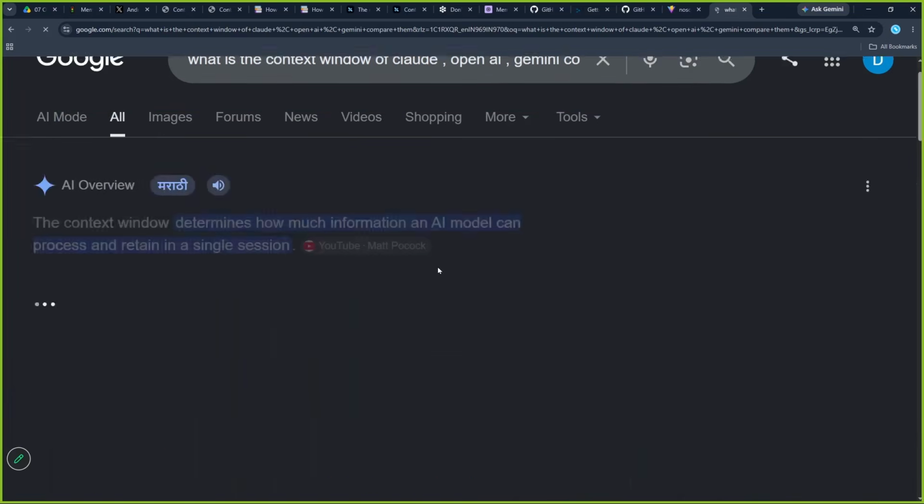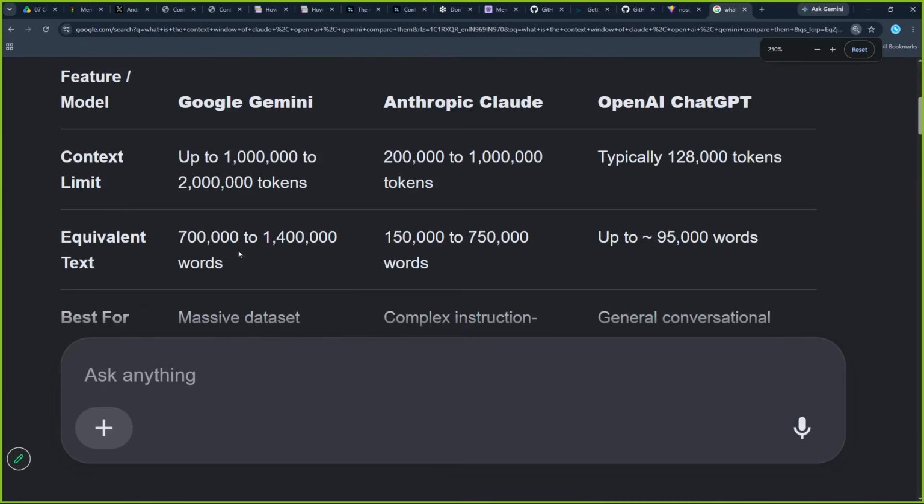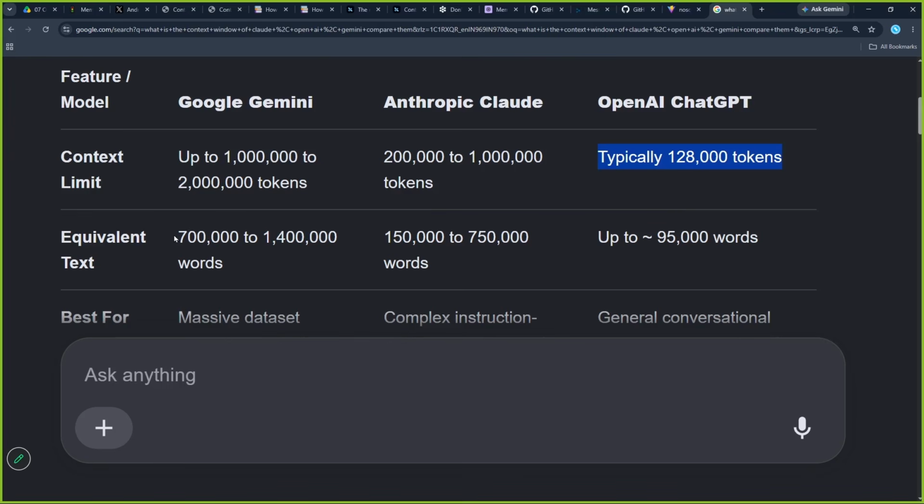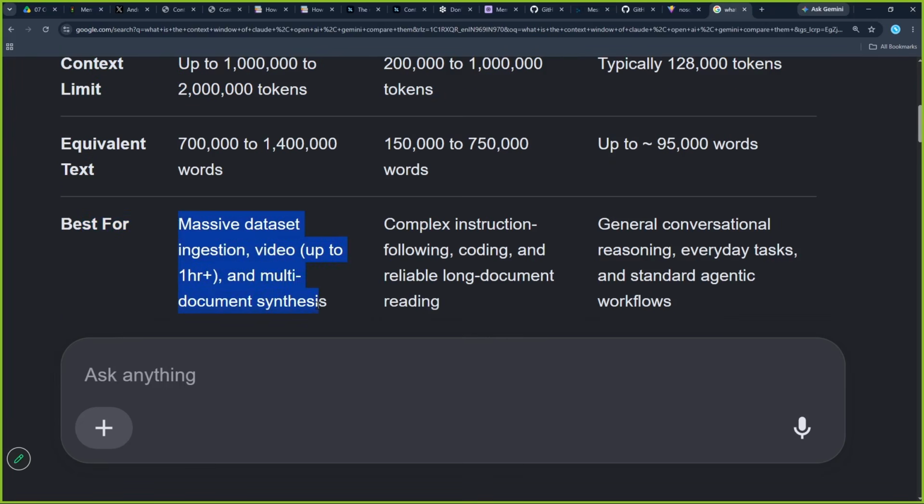Okay, let us see. It can take up to 10 lakh words, which means 1 million to 2 million tokens. Tokens means words. So Gemini can take 2 million words at one time. Anthropic can take 2 lakh to 1 million tokens. Typically 1 lakh 28,000 tokens, whatever. Okay, sorry, this was ChatGPT. ChatGPT takes this many tokens at one time. Then equivalent text. So this is best for massive dataset ingestion, complex instruction, general conversational.